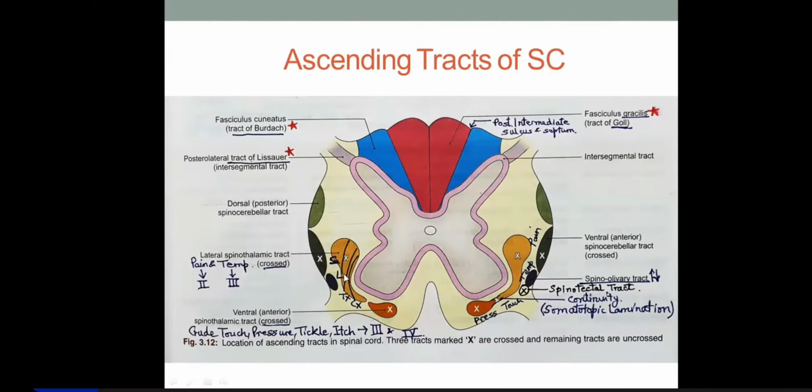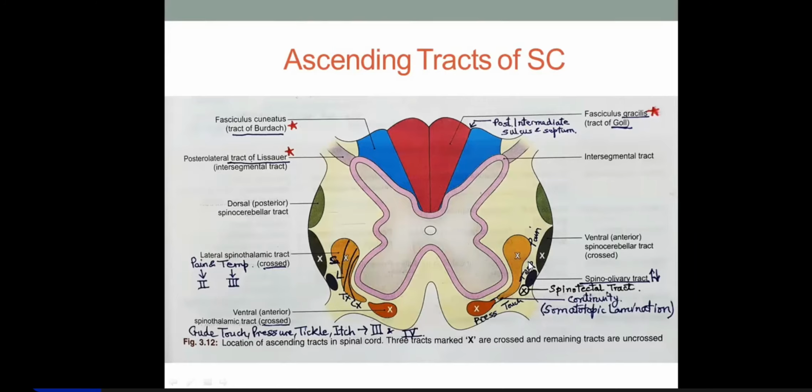But it's been studied that they are in continuity actually. The two tracts are not actually separated, the anterior spinothalamic and the lateral spinothalamic are in continuity. And among these different diagrams, you'll see that they have drawn a cross.